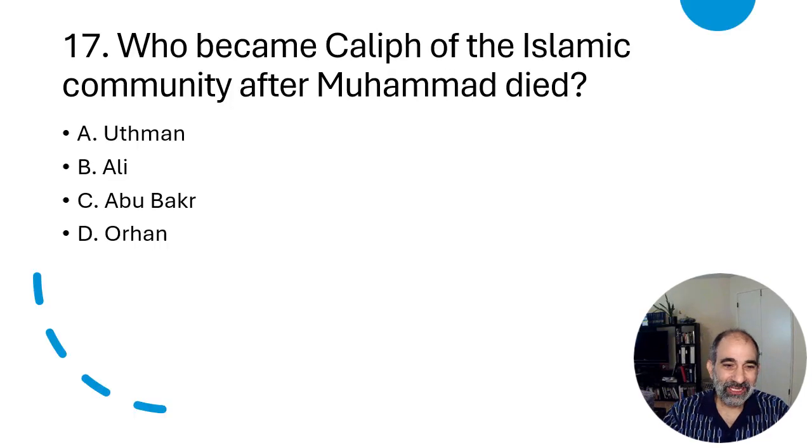Good stuff. All right, who became caliph of the Islamic community after Muhammad died? Was it Uthman, Ali, Abu Bakr, or Orhan? And the answer to that is C. So that kind of is the whole Shia Sunni thing I was mentioning before a little bit.